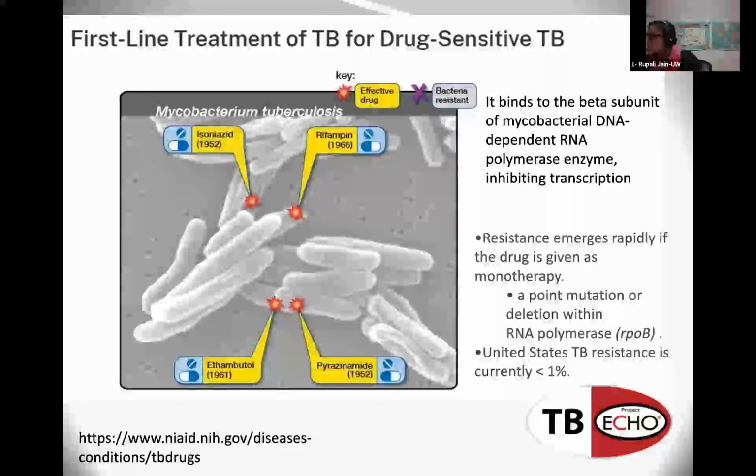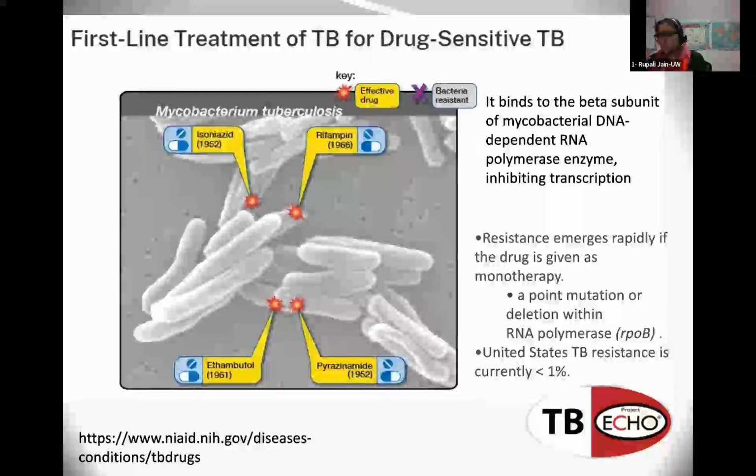So when we think about the first line therapies for drug sensitive TB, this is an image taken from the NIH. Rifampin works by binding to the mycobacterial DNA-dependent RNA polymerase, and it inhibits the transcription of DNA into RNA. The big problem with rifampin, besides the drug interactions, is that resistance can emerge very quickly if given as monotherapy.